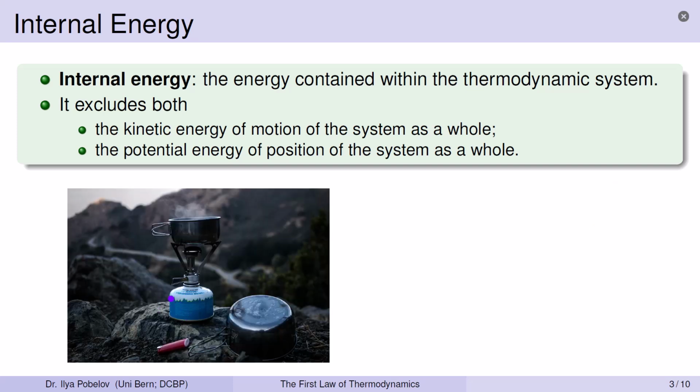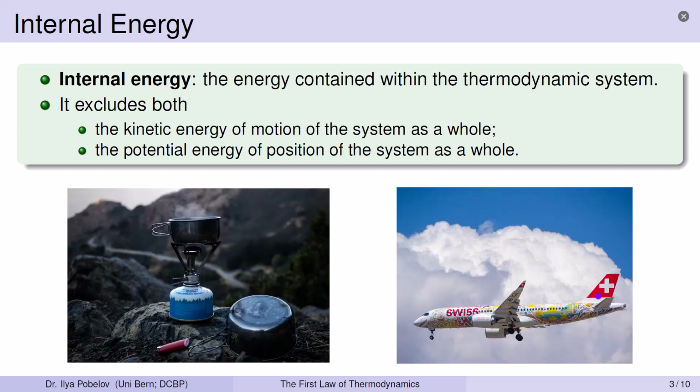Imagine a propane canister inside an airplane. For an observer on the ground, this canister possesses kinetic energy as it moves with the airplane and potential energy because it is located high above the ground. But are these forms of energy relevant to the temperature or the chemical reactivity of propane?